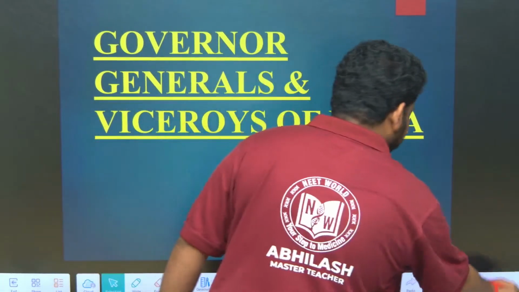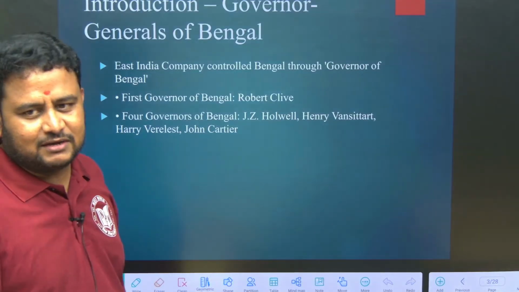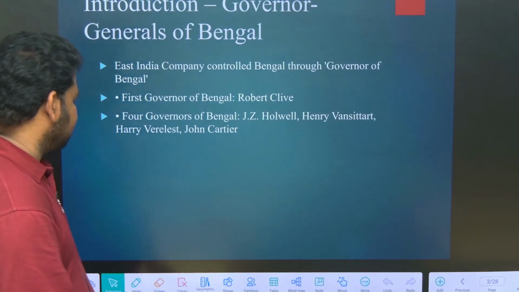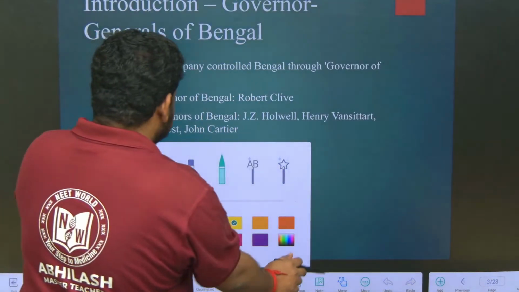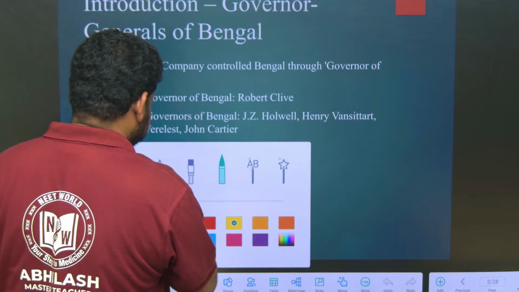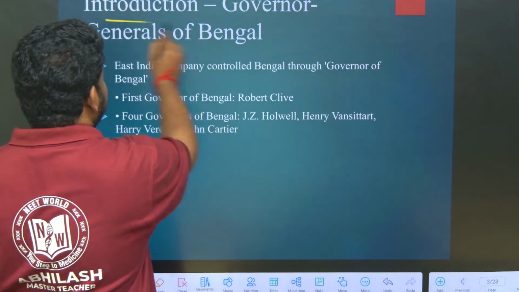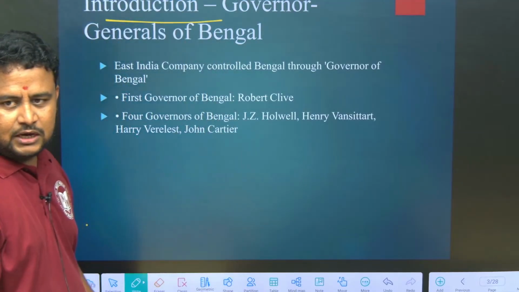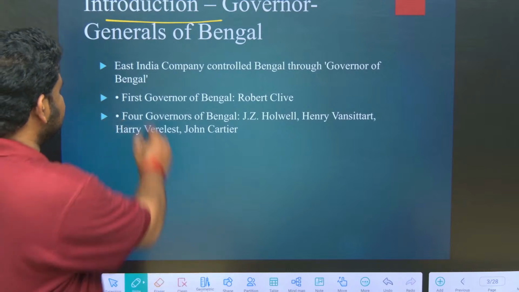So when it comes to this topic, first of all we have to start from Bengal. When it comes to governor generals of Bengal, so first of all, what do you mean by governor generals? All these people. Now let us have a look at each one of them. I hope if I am writing in yellow it is visible to all of you. So introduction, governor generals of Bengal.